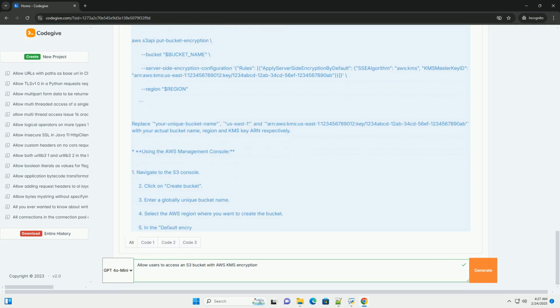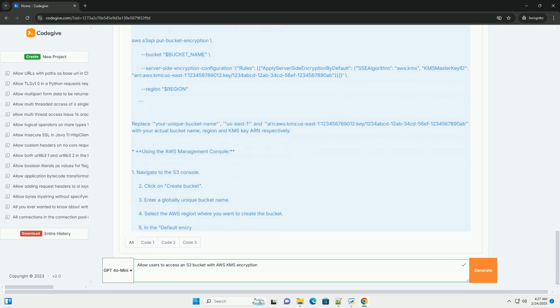Steps. 1. Create a KMS key. The first step is to create a KMS key that will be used to encrypt and decrypt objects in your S3 bucket. Using the AWS CLI. This command creates a symmetric KMS key with the encrypt_decrypt usage. A symmetric key is generally recommended for S3 encryption. The customer master key spec parameter defaults to symmetric_default in newer AWS regions. The --tags option adds a descriptive tag.